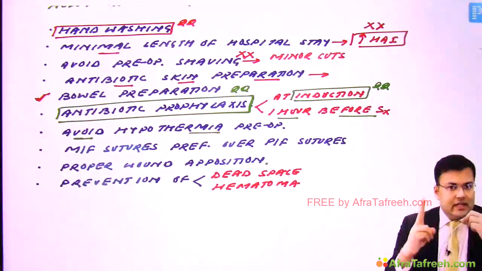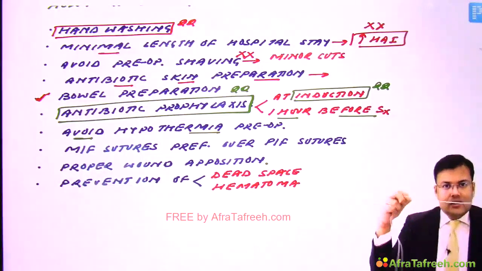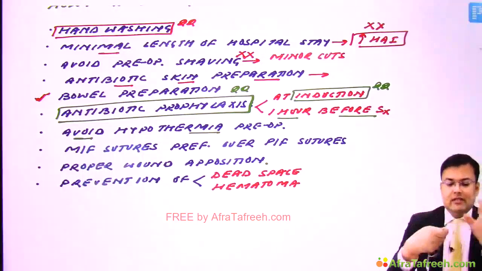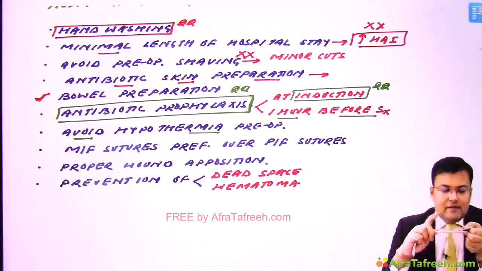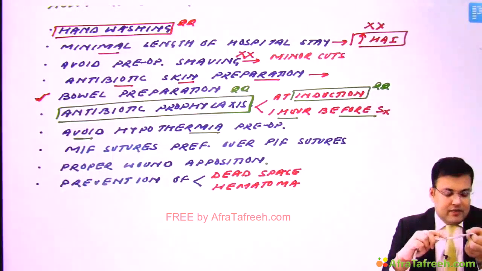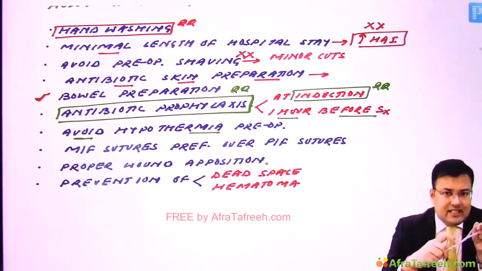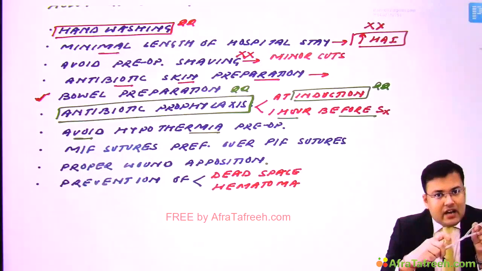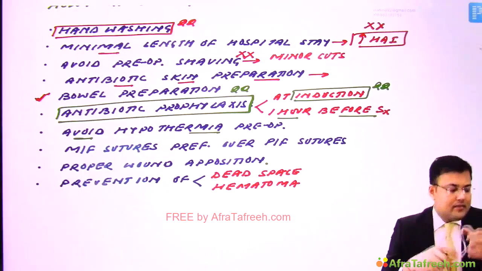You must be knowing that there are two kinds of suture. One is monofilament, in which there is a single strand, and one is polyfilament, in which there are multiple strands which are braided together. In polyfilament suture, you can see in between these strands there are spaces, and these spaces are known as crevices. So what is the problem? In these crevices there is growth of bacteria.